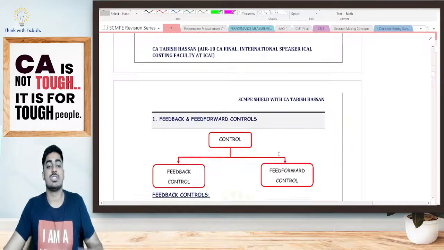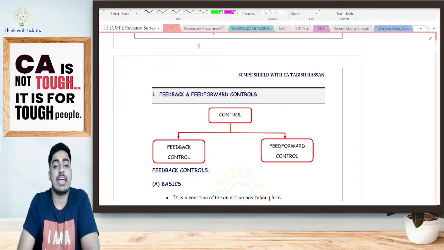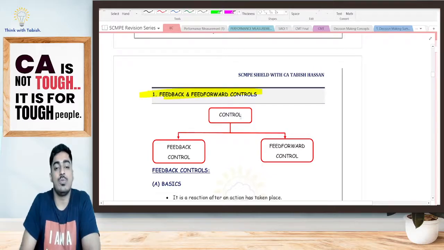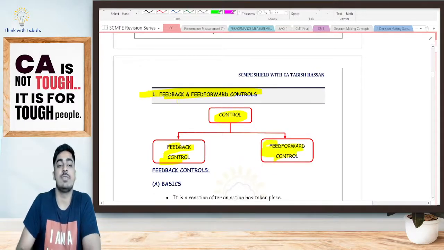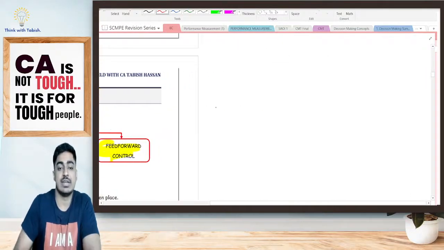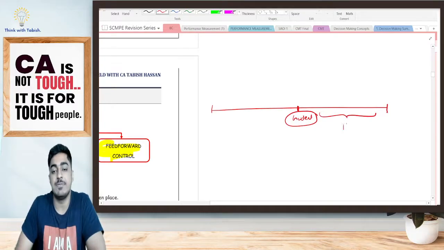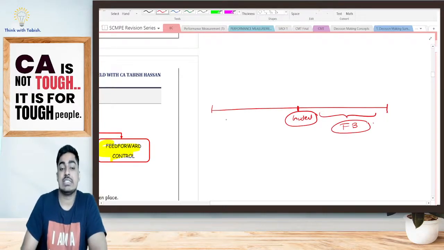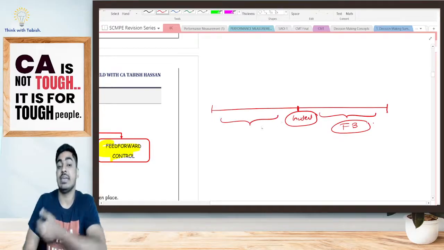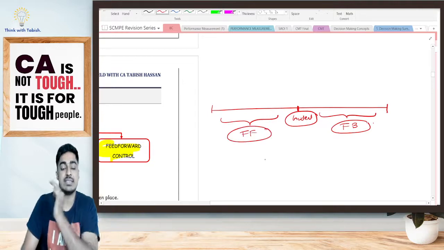Now, moving to the next concept, my dear students. It's the first concept. Till here, we've discussed the basics, which is feedback and feed-forward control. Control could be of two types, either feedback control or feed-forward. What is it? In a very simple way, students, look at this, try to understand. Here there is an incident. If I take my action after the incident has taken place, it is feedback control. If I'm anticipating this incident and I'm taking action even before the incident has taken place, it is feed-forward control. As simple as that.